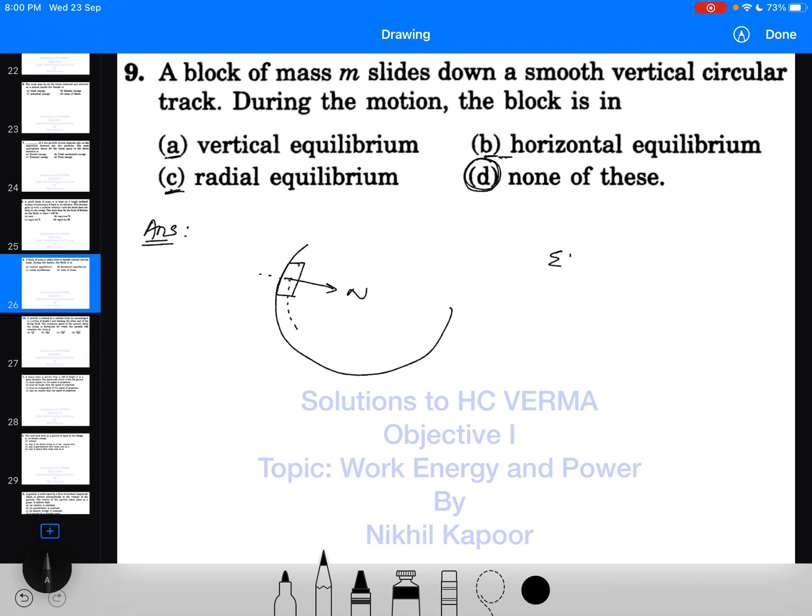By saying vertical equilibrium, it means total force acting in the vertical direction is 0, total force acting in the horizontal direction is 0, total force acting along the radial direction is 0. These are the meanings of vertical equilibrium, horizontal equilibrium, radial equilibrium. But when a block is sliding down a surface, in all these directions external forces are acting on it, which are unbalanced forces. Hence the answer to this question is D. The block is not in equilibrium in any sense. Thank you.